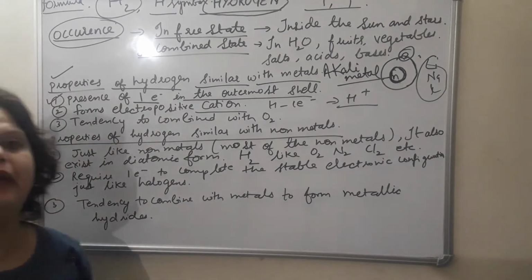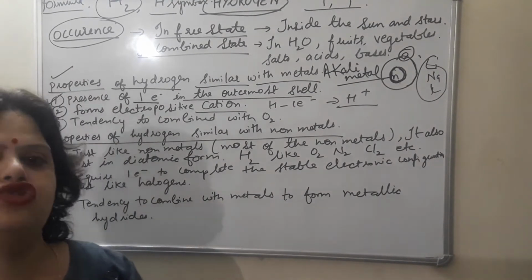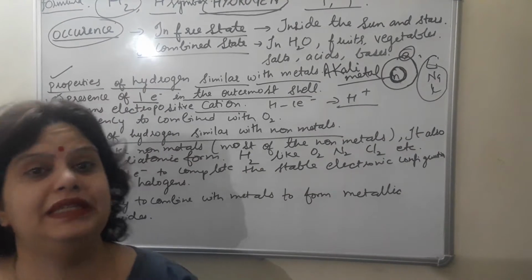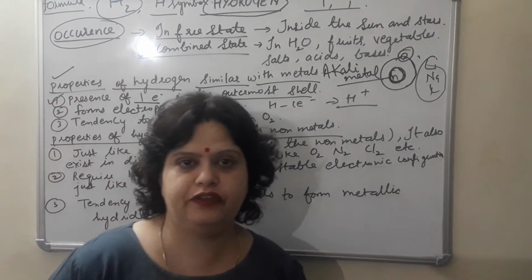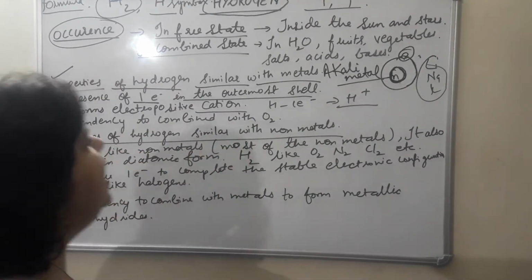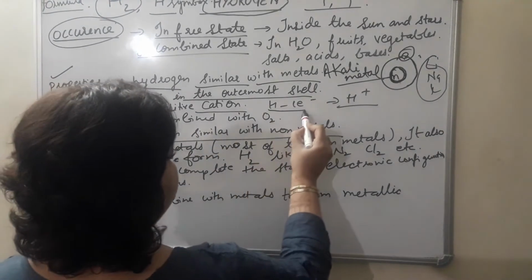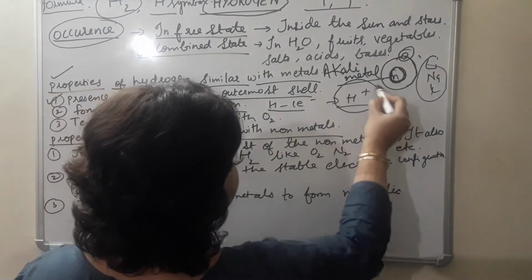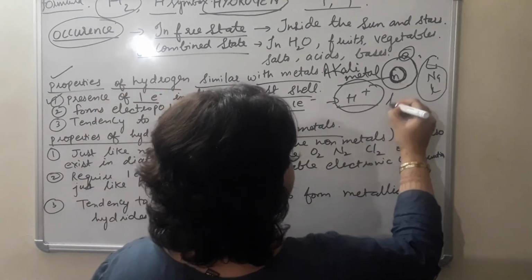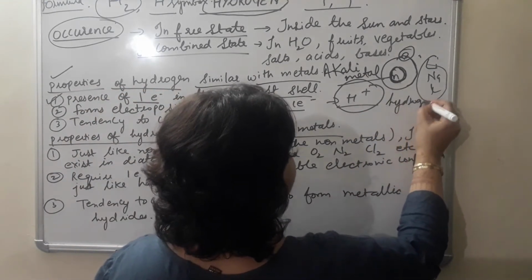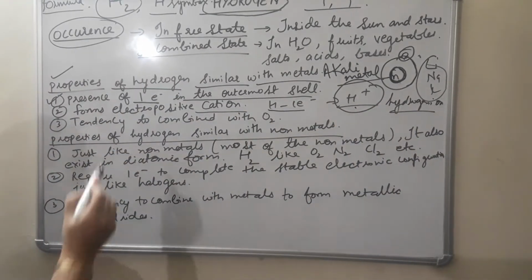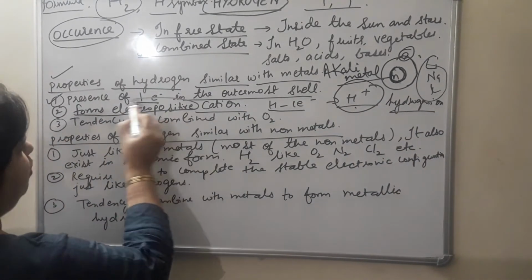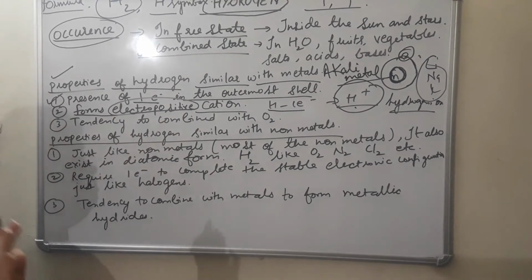Second, just like metals, when they lose an electron, they change into a positively charged atom, which we call a cation. It means they show electropositive character. In the same manner, hydrogen also has the tendency to lose one electron and then it changes into H positive ion, which is also known as hydrogen ion. So this is also one of the similarities, that it can also form an electropositive cation just like metals.